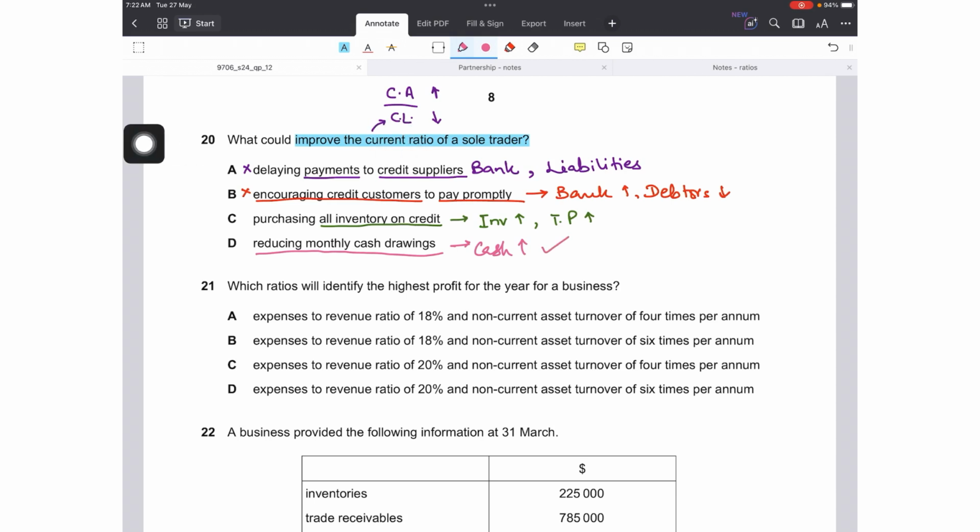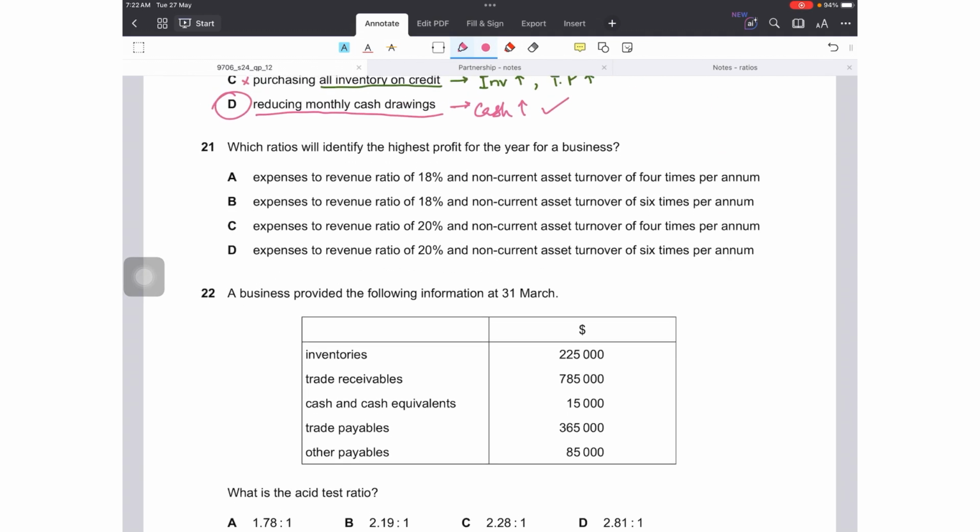Now this will result in an improvement in my current ratio, right? In all of the above statements, both assets and liabilities were being affected, or even if assets are being affected, one is increasing, one is decreasing, that will offset the ratio, the increase or decrease. So only in option D I can see an increase in my current assets.